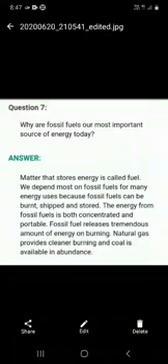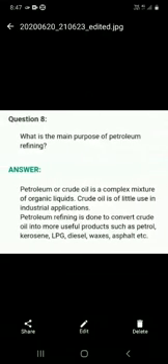Question number 7. Why are fossil fuels our most important source of energy today? Okay, write down. Now question number 8. What is the main purpose of petroleum refining? Let's go through the question number part. We will complete short answers and long answers. First of all you complete this work, and finally we understand about coal and petroleum. Let's complete your work in your copies and take care of yourself.